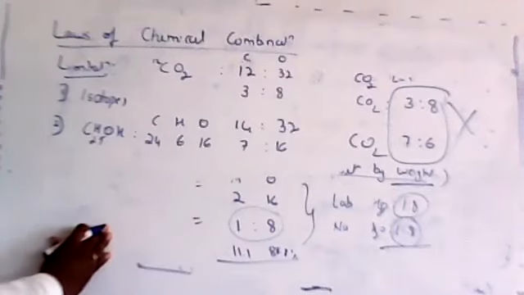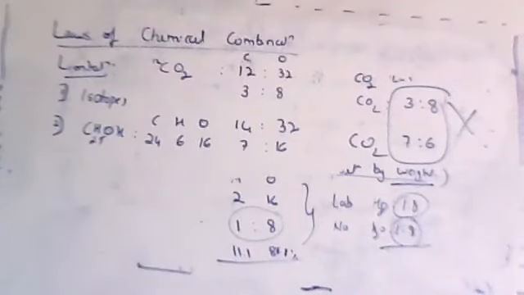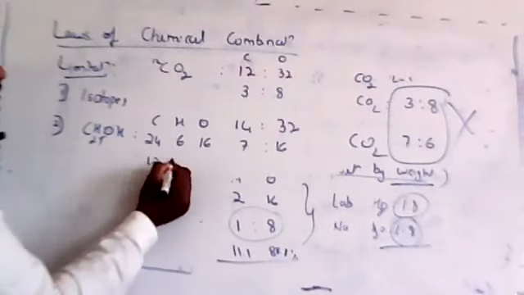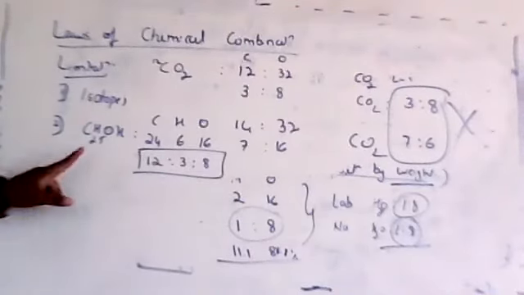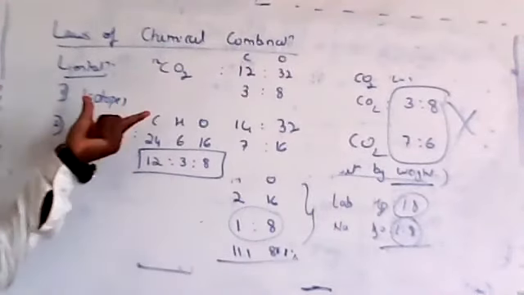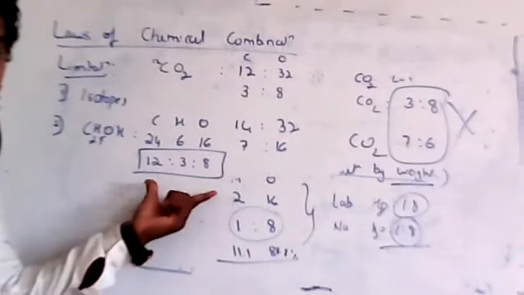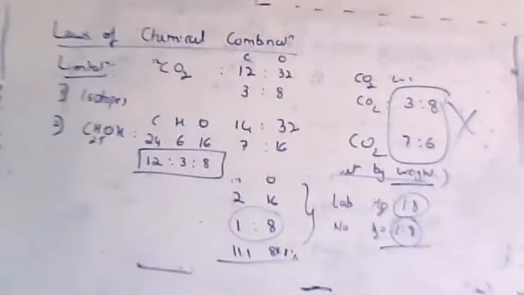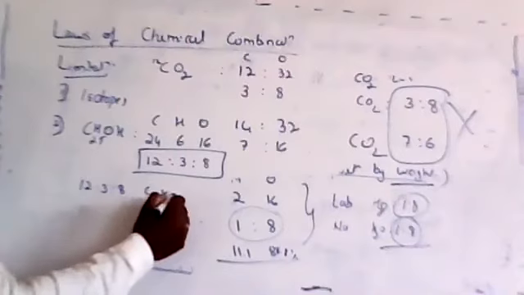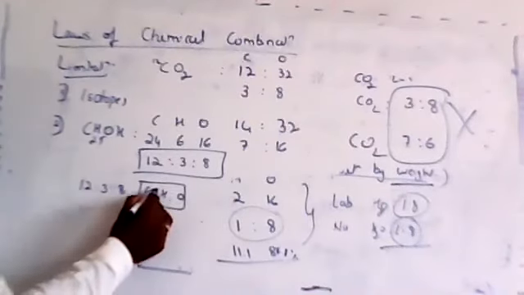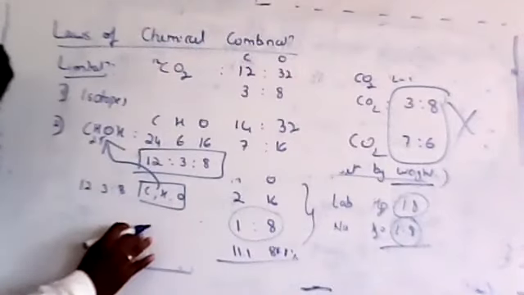Got it? So for C2H5OH, if I take the common factor, it will be 12:3:8. This ratio is maintained. So by knowing the atoms, I can find out the ratio of weight. But just by knowing the ratio, I cannot tell which compound it is. For example, if I mention that a 12:3:8 ratio of carbon, hydrogen, oxygen is given, what is the compound? I cannot exactly tell, because there could be some other compound with the same ratio.